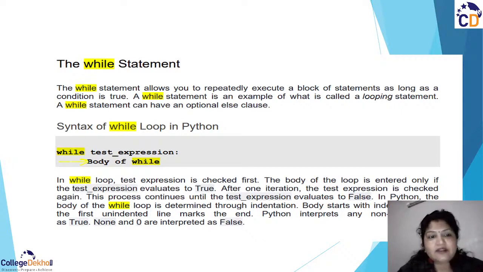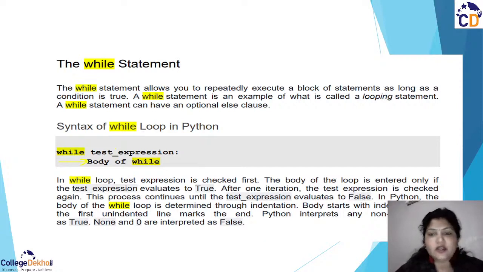So in Python, the body of the loop is determined through indentation. What is the most important part in specifying the statement? That is indentation, right? The body starts with indentation, and the first unindented line marks the end, right? So this is my first statement, this is my second statement, if it is coming under the indentation.